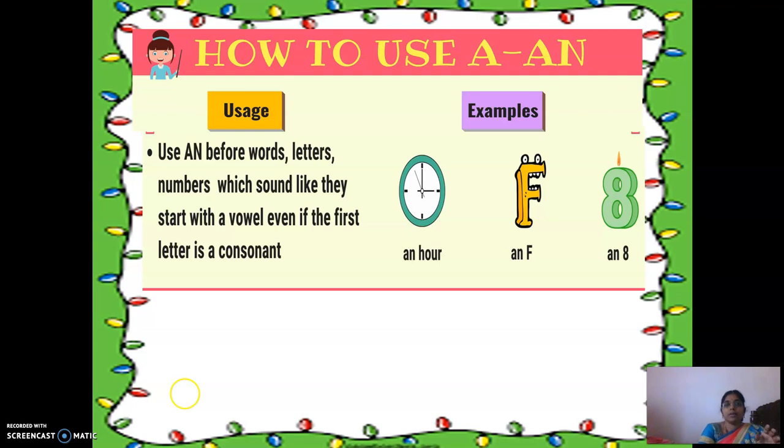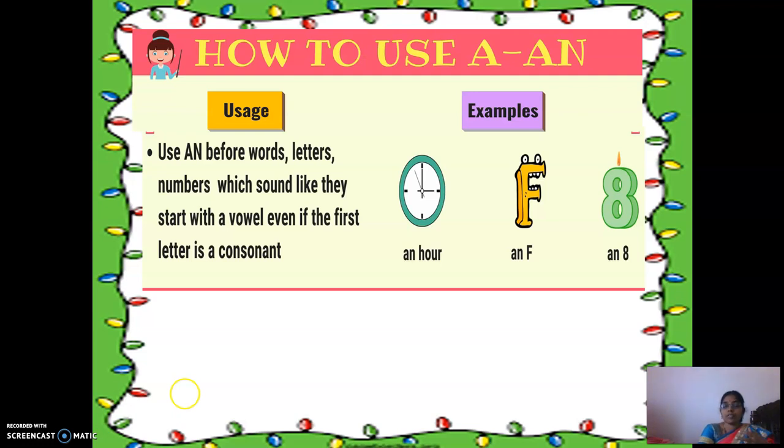Next, an. We use an before words or letters, numbers, which sound like they start with a vowel even if the first letter is a consonant. All these are exceptional cases which you have to be very careful about, right? For example, an hour. H-O-U-R, the starting letter is H, but an O sound is coming.